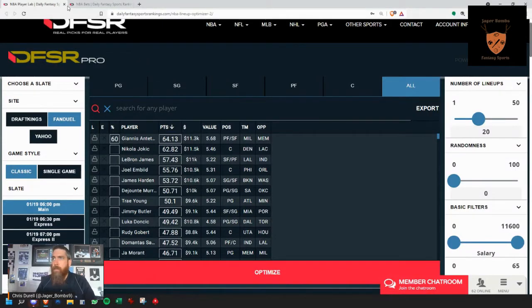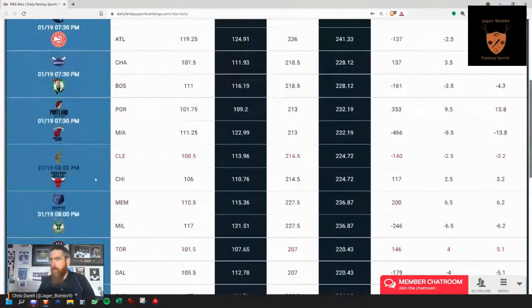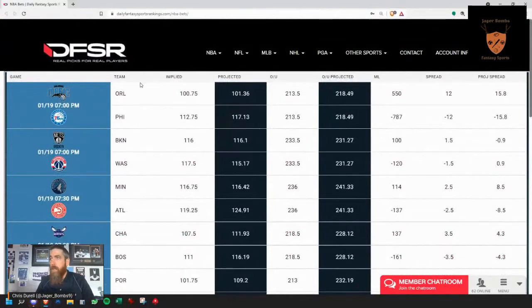Before we finish things up here, I just wanted to go over the NBA betting tool. I've been using this since about Christmas. Wish I'd been using it all year because it has been excellent. So a couple things that we're looking at here. It does look at every single matchup on the night. It gives you implied total.